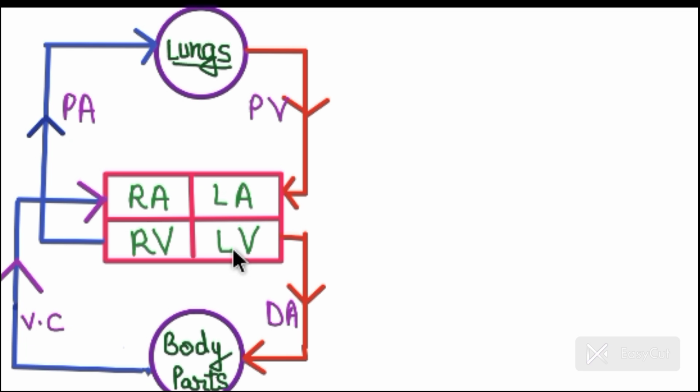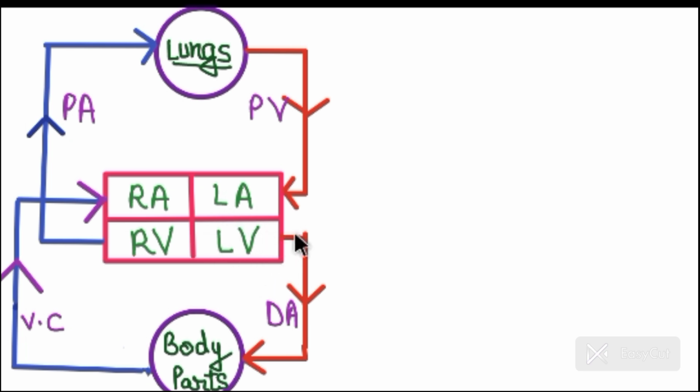Okay. Now the oxygenated blood entering the dorsal aorta is carried by a network of arteries, arterioles and capillaries to the tissues, from where the deoxygenated blood is carried by a system of veins, venules and vena cava and emptied into the right auricle. This is the systemic circulation. What is the systemic circulation?